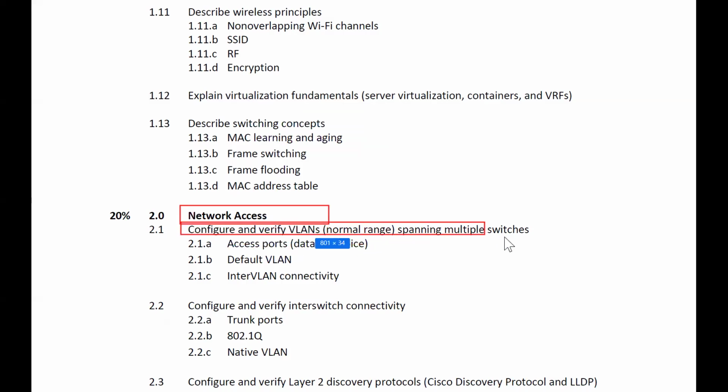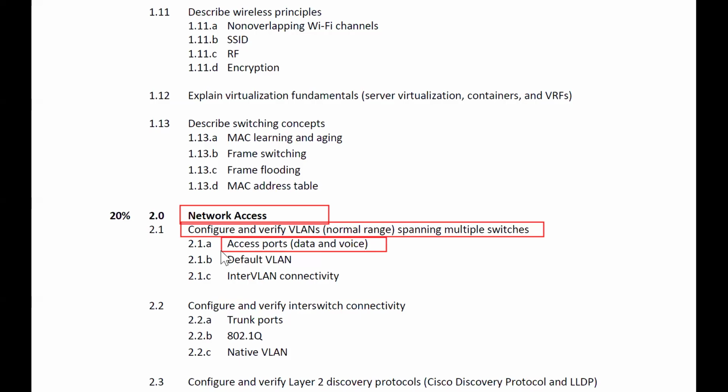Configure, verify VLANs. It means the devices are now ready to communicate. Now in this particular network access, you will create the topology, the access, and the policies, how the devices should communicate, right? So that's why it is telling you that you will configure VLAN, virtual local area network. Then here we have access ports. Access ports can be used for carrying what? Data and voice traffic, right?